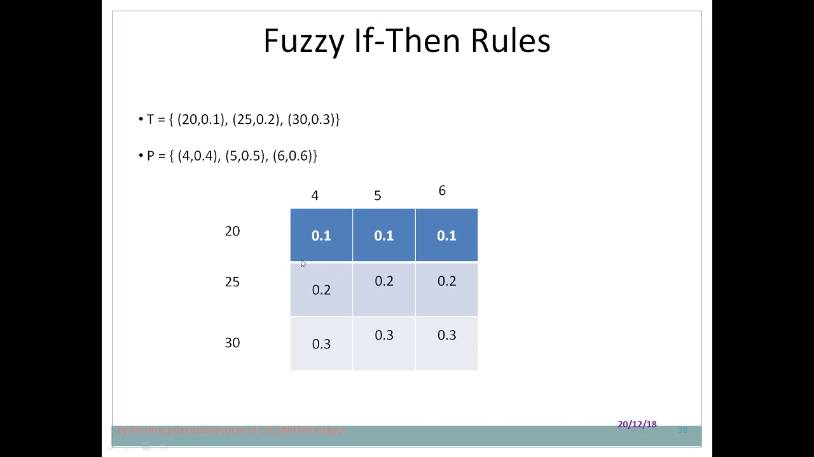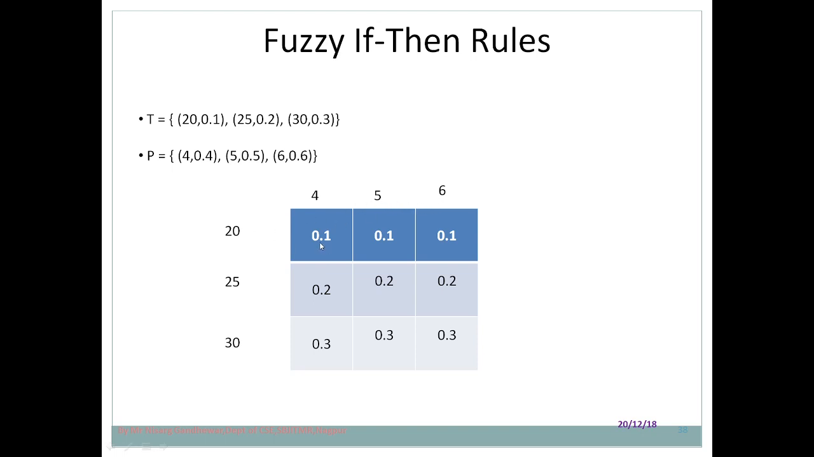Now how is this matrix formed? This matrix is formed by using the Cartesian product. We need to take the Cartesian product of T and P, T cross P. The Cartesian product operation is represented by a cross. T is temperature, P is pressure, T cross P. On the row side we have taken temperature, and on the column side I have taken pressure.